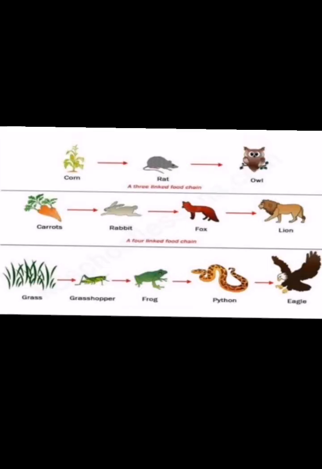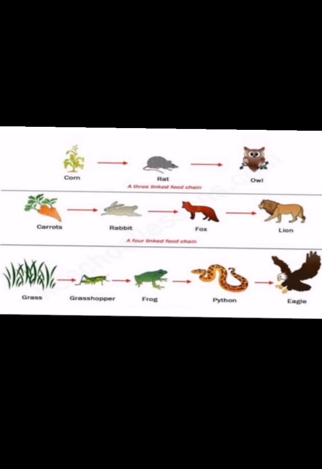If you take a plant, it is eaten by a cow because it is a herbivore. The cow eats the grass, so the cow depends on the plant. So if you see, a tiger feeds on deer and cows, meaning tigers and lions depend on the cow and deer. The plant is eaten by the cow or deer, and the deer is eaten by the tiger, and in turn this tiger or lion is eaten by the lion itself or the fox, like that. Meaning all the things are interdependent.